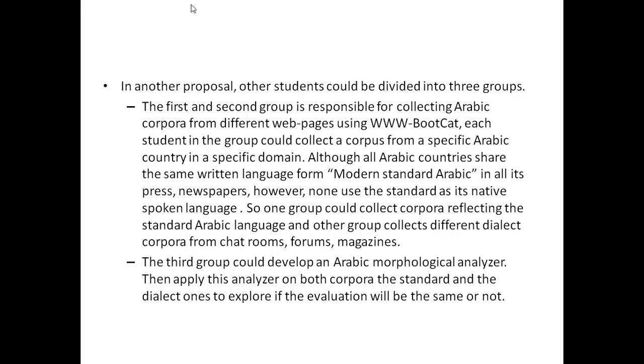The first and second group is responsible for collecting Arabic corpus from different web pages using WebBootCaT. Each student in the group could collect a corpus from a specific Arab country in a specific domain. Though all Arab countries share the same written language, modern standard Arabic, in all its press and newspapers, none use the standard as its native spoken language, so one group could collect a corpus reflecting the standard Arabic language, and the other group collects different dialect corpus from chat room forums, magazines.